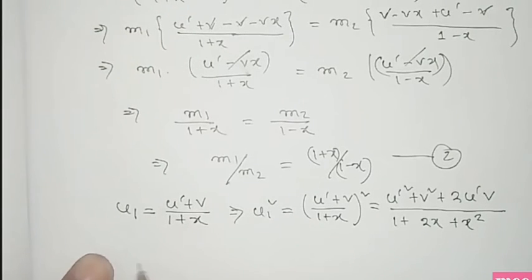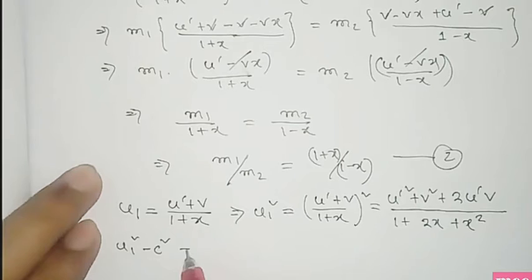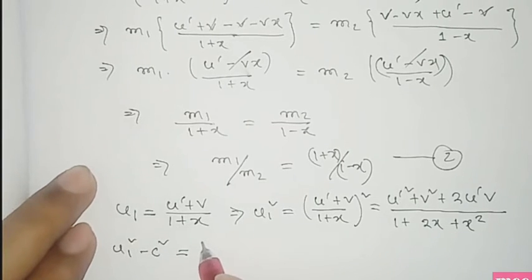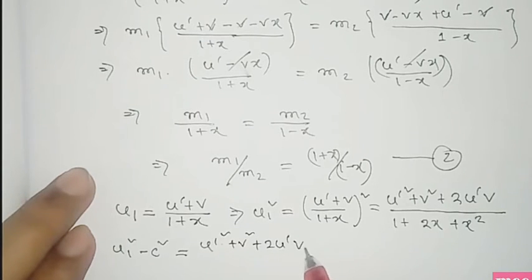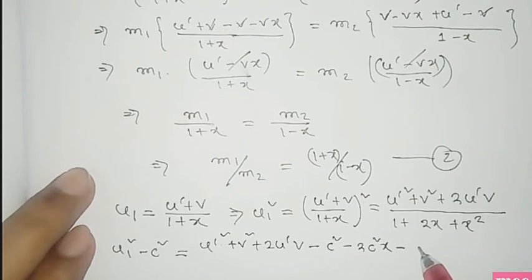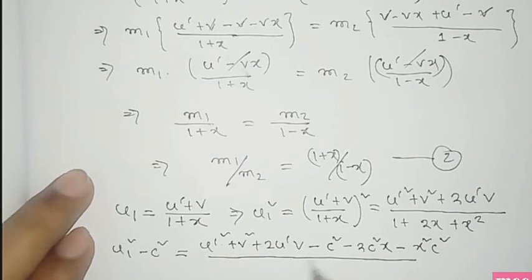Now subtract c square from this term u1 square, so u1 square minus c square is equal to u prime square plus v square plus 2u prime v minus c square. After subtracting, it would look like this.